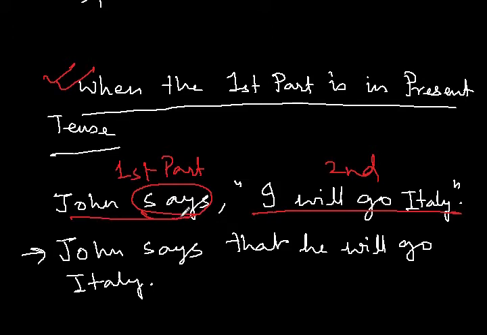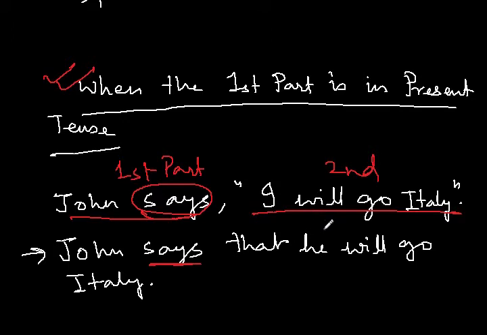So this is the first part and this is the second part. Now, when I change this sentence, which is in direct speech, into indirect speech: John says that he will go to Italy. Here "I" meant John.